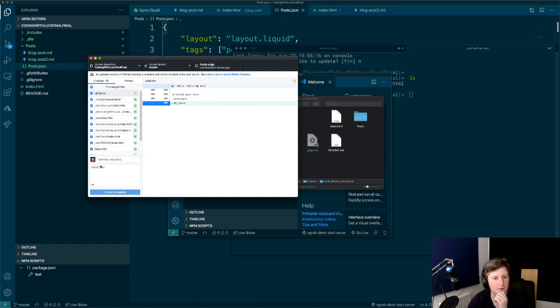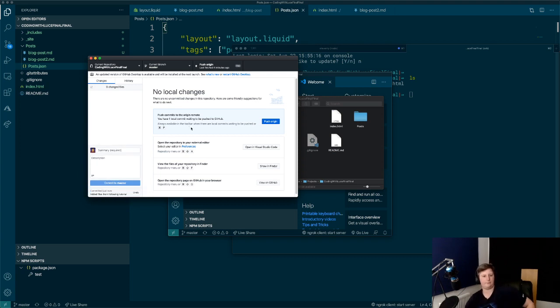So let's say added files from following tutorial. Commit to master. Let's do it. Push to origin. Hopefully that'll work now.